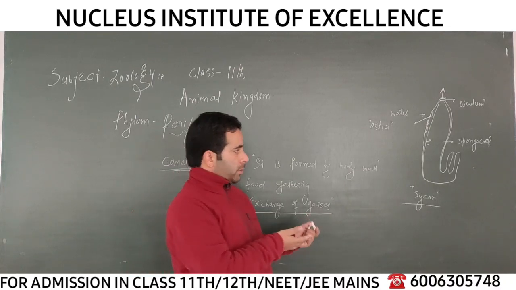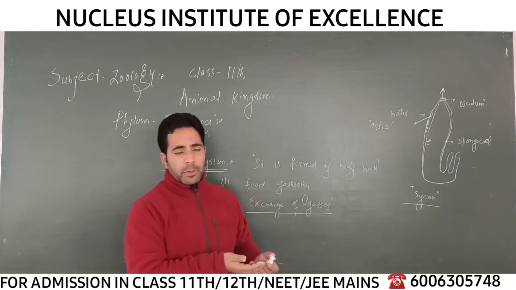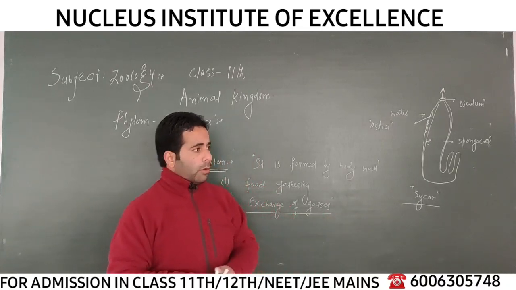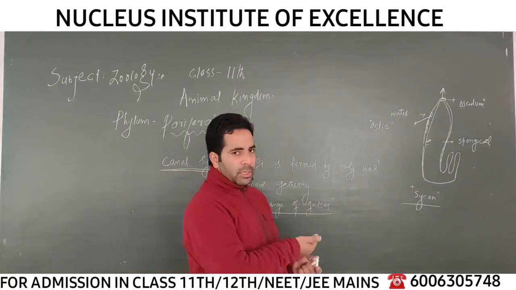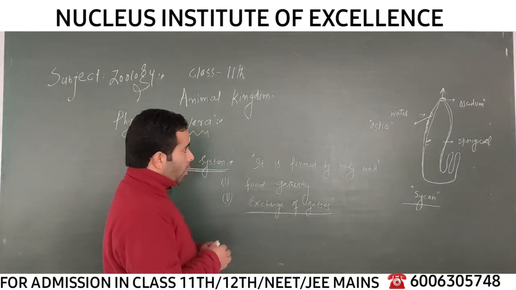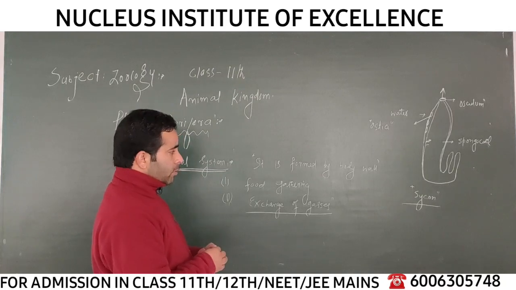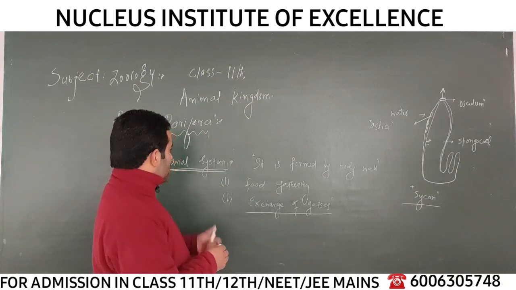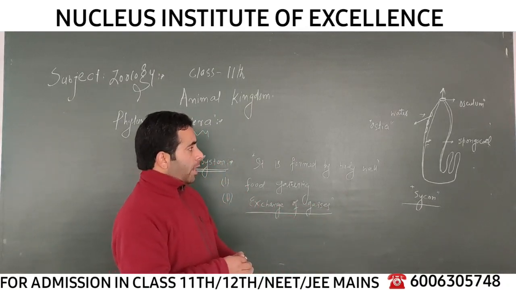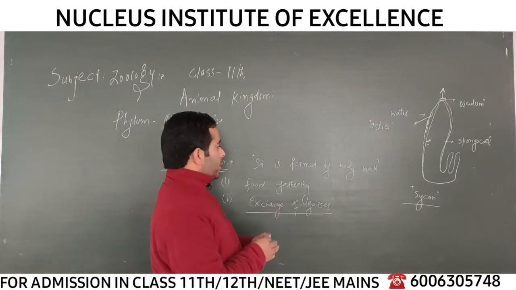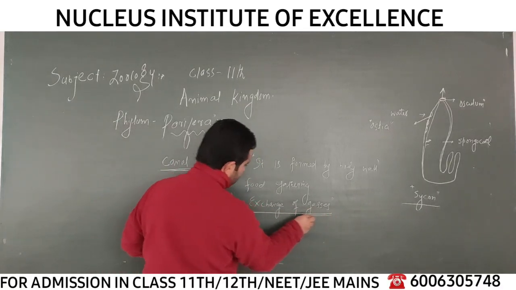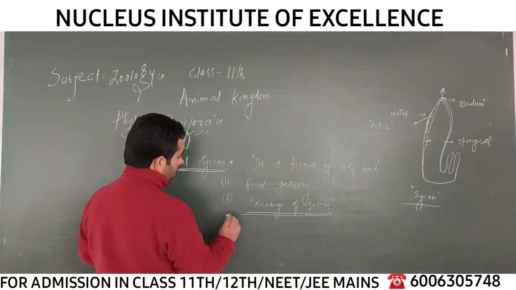Since the body of the Porifera has a cellular level of organization, there is no respiratory system in the body. So the only way to obtain oxygen from the outside environment is this canal system, which moves towards the body, and to carry carbon dioxide out of the body, the same canal system is used. So this is one more function of the canal system: it helps in the exchange of gases.